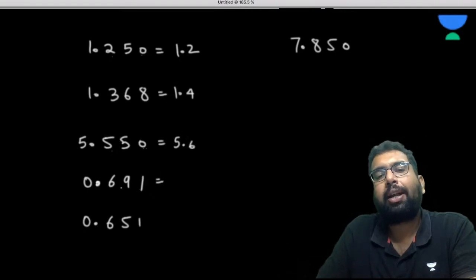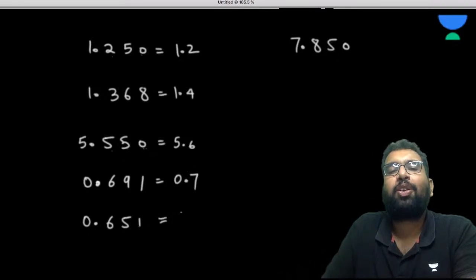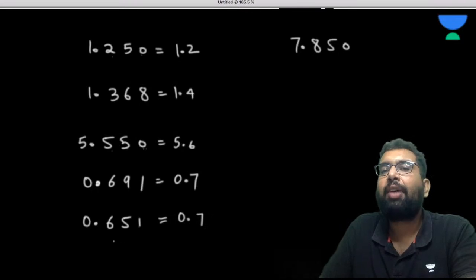Now 0.691, 9 is greater than 5, no scope of confusion. So we have to raise this to 6. Now 0.651, sir, 1 is non-zero after 5. Non-zero after 5, so we have to raise it. Okay, why do we have to raise it?